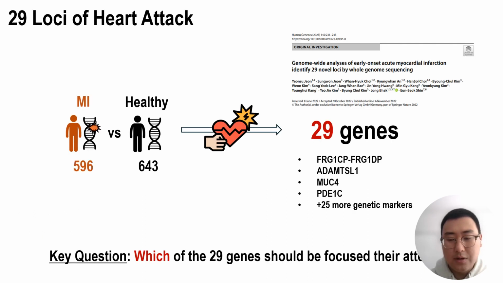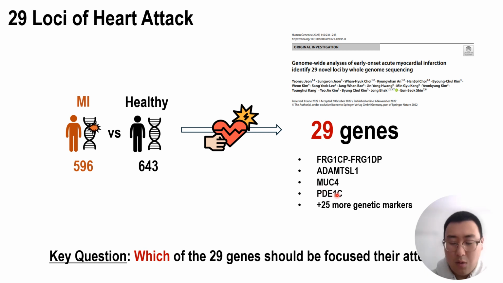So before going into it in depth, we've actually published in 2022 this paper, which showed that 29 novel loci are associated with myocardial infarction or heart attack. In there, what we did was to compare 596 MI or heart attack patients with 643 healthy patients using GWAS, and we found that there are 29 novel loci that are associated, which includes MUC4 and